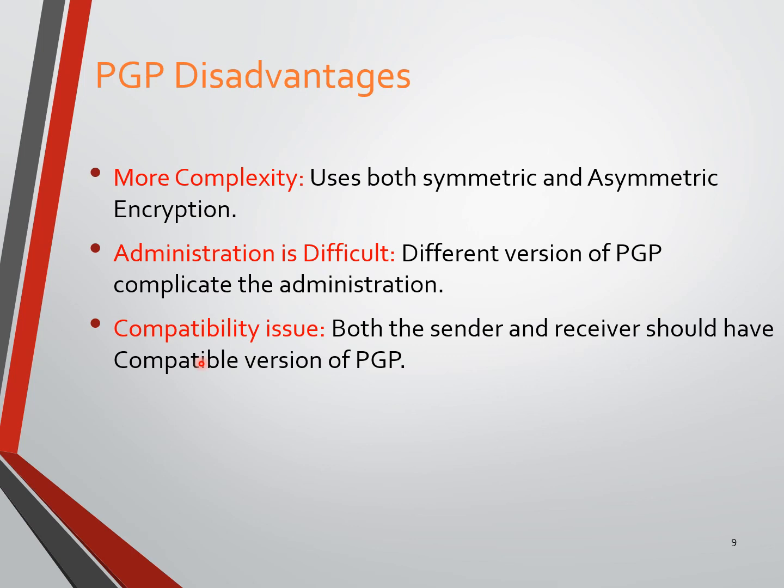I'm hoping that you have understood PGP well. So far we have discussed the PGP operations. There are mainly four PGP operations: the first is authentication, the second is confidentiality, the third is compression, and the fourth is email compatibility. We also came to know the disadvantages of PGP.